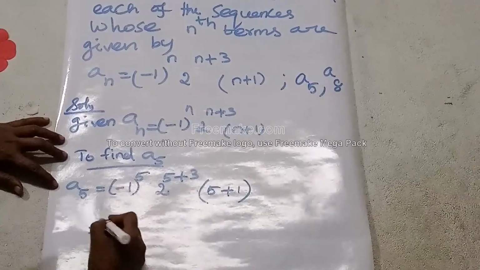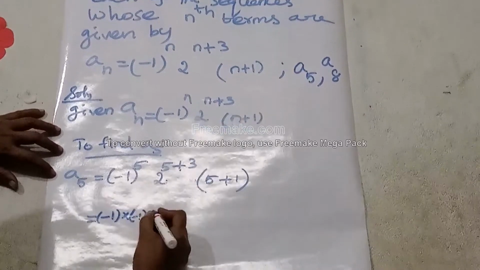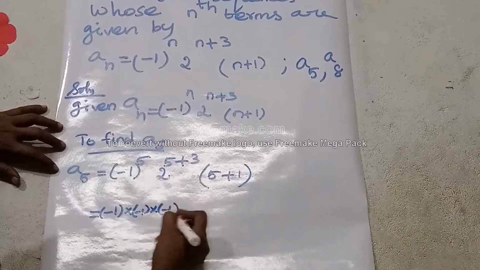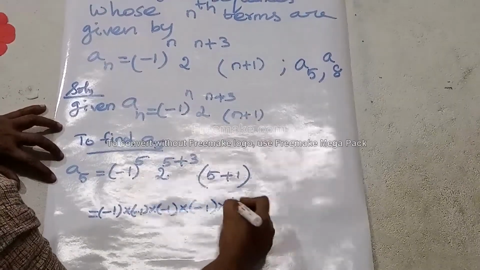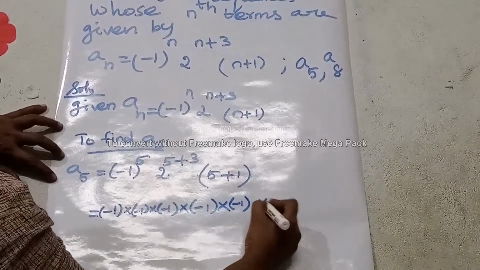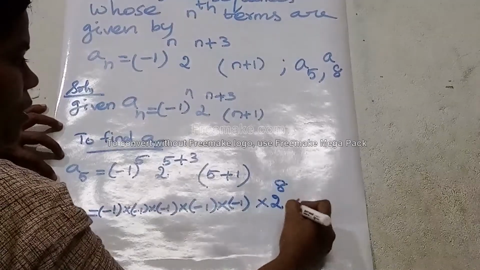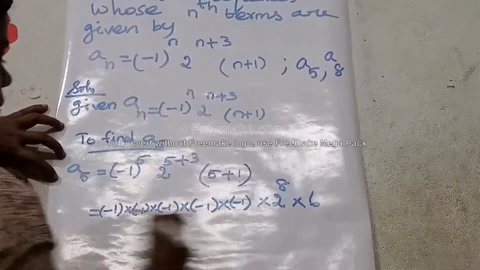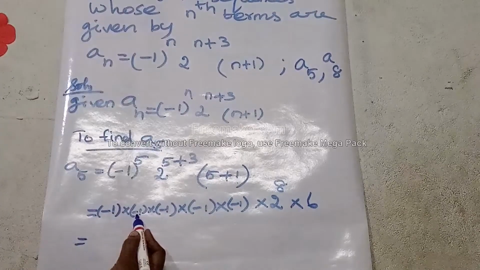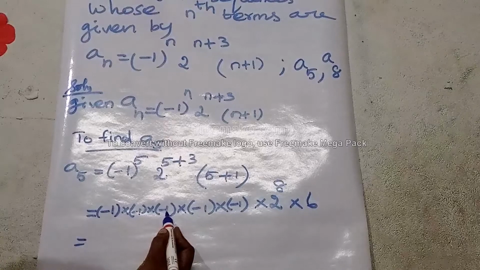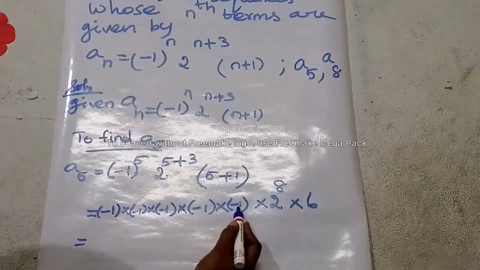Minus 1 into minus 1 into minus 1 into minus 1 into minus 1. Then next, 2 power 5 plus 3 is 8, 2 power 8, into 5 plus 1 is 6. Now multiply this: minus into minus is plus, plus into minus is minus, again minus into minus plus, plus into minus minus.